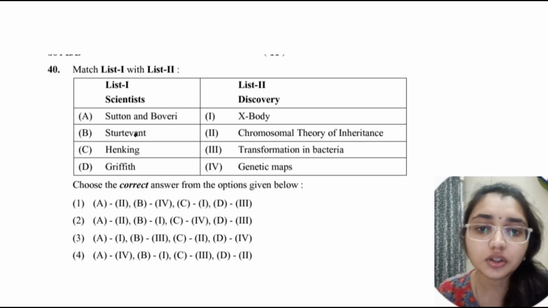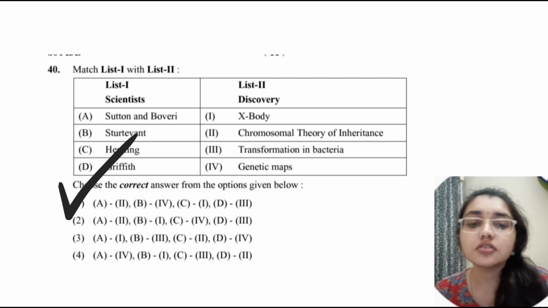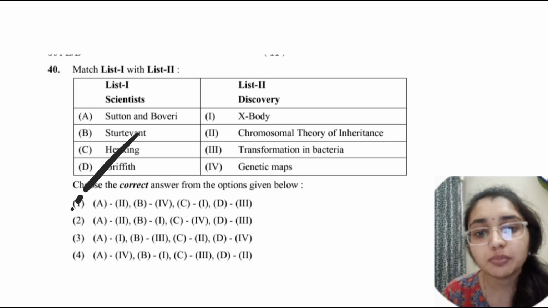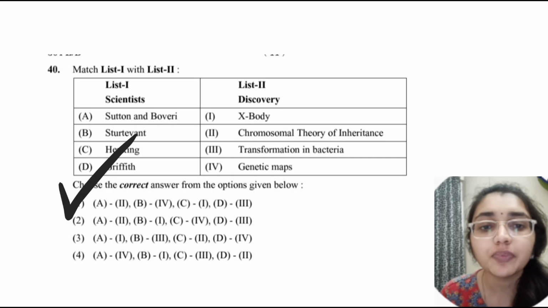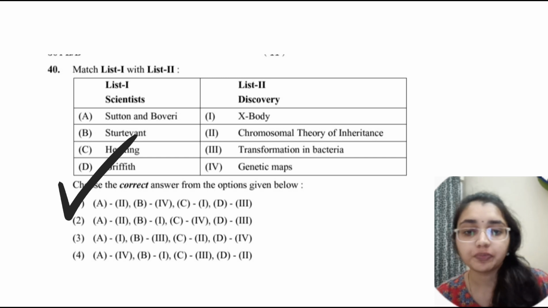So the correct option is the one where Griffith matches with transformation in bacteria, Sutton and Boveri match with the chromosomal theory of inheritance, and Henking matches with the X body. So this is the correct option.